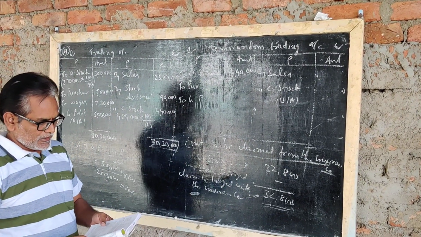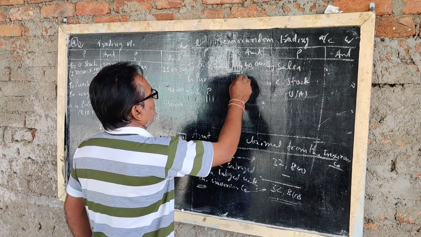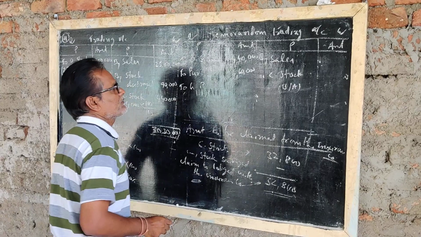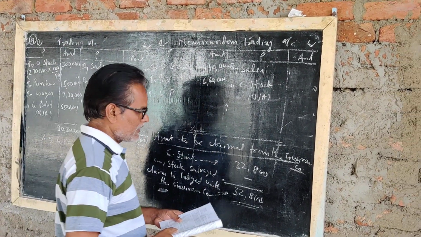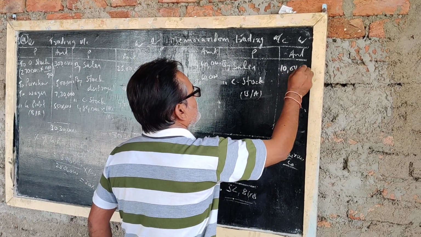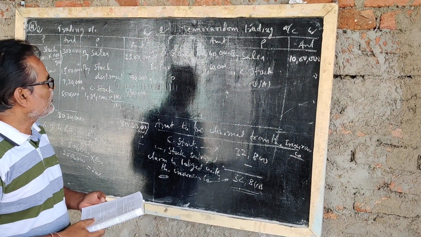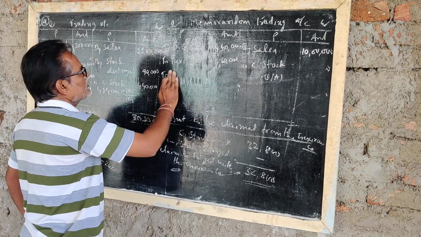Memorandum trading account. Purchases up to the date of fire, 6,60,000 rupees as given in the textbook. Sales up to the date of fire, 10 lakhs rupees. Closing stock, we don't know the closing stock, we have to find it. Gross profit and wages have also been given.